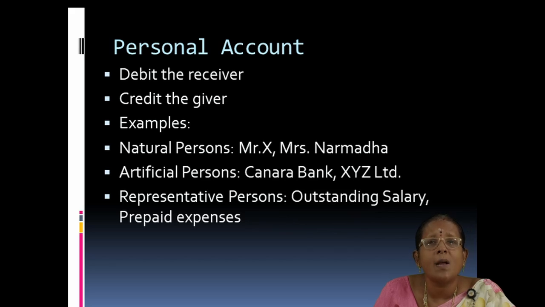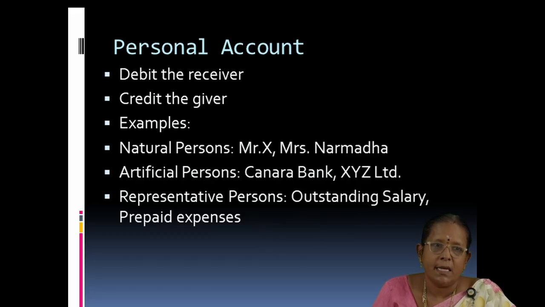Sundry debtors. Who are sundry debtors? If I sell the goods to you, that is Mr. X, but Mr. X has not paid any amount yet. Hence, X is called debtor. So in this case, I have to debit the debtor name. That is X account debtor to sales account.